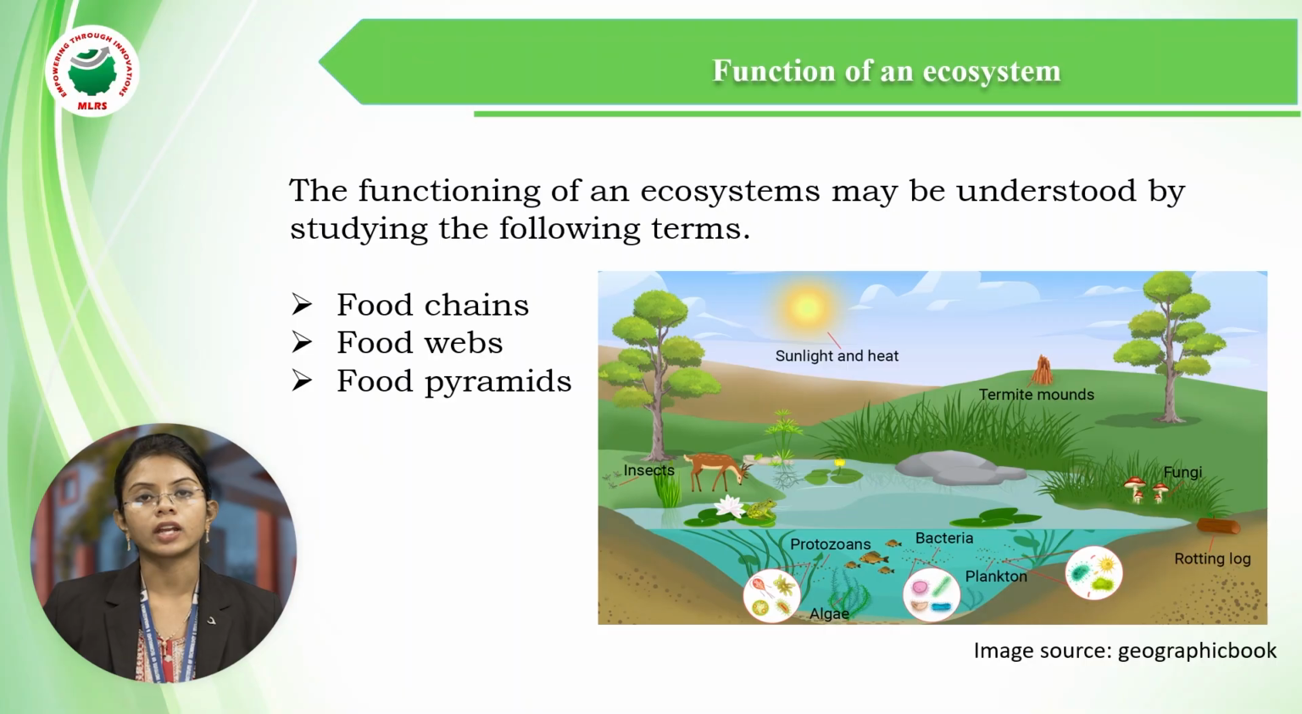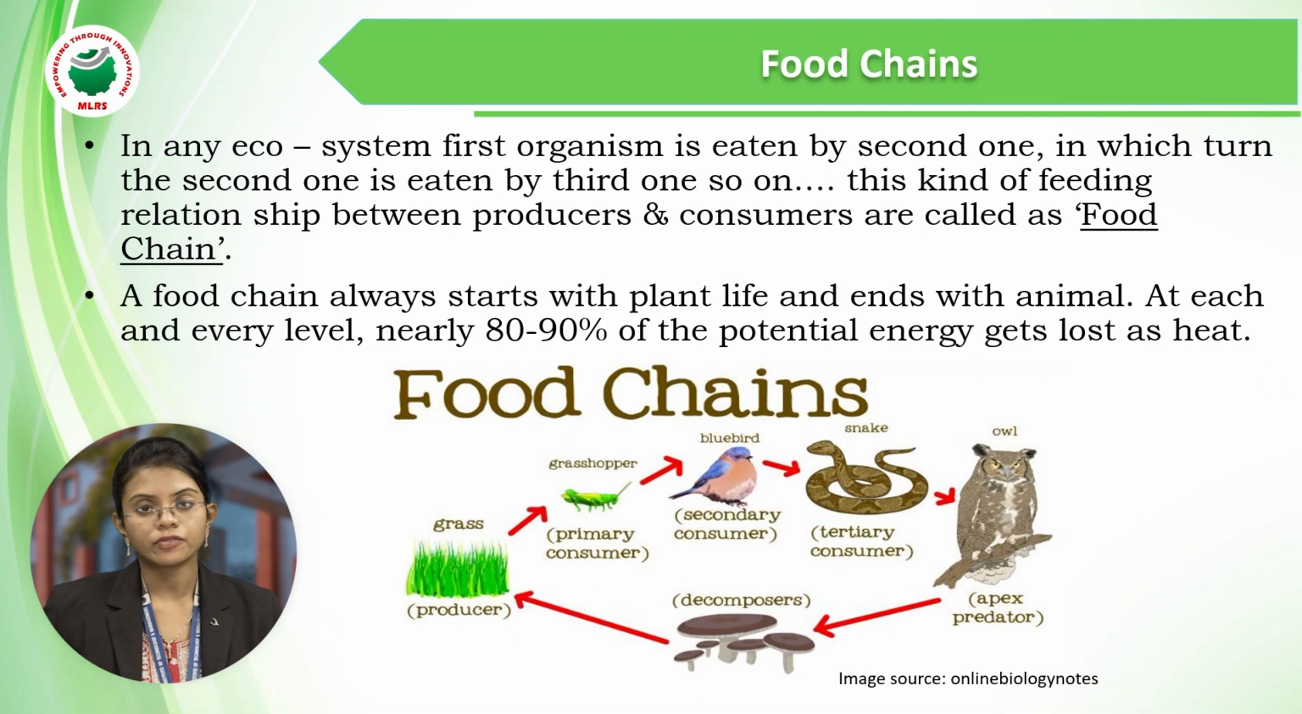Coming to the function of an ecosystem. Functioning of an ecosystem may be understood by studying the following terms: food chains, food webs, and food pyramids. The first one under the function of ecosystem is the food chain. In an ecosystem, a food chain is simply one organism being eaten by another organism. So the chain continues for survival.